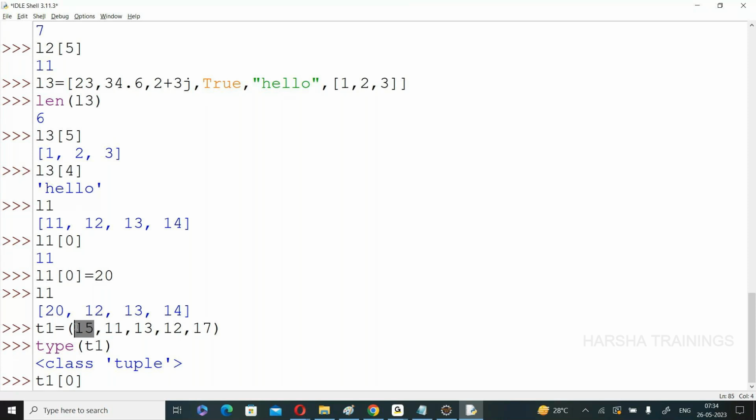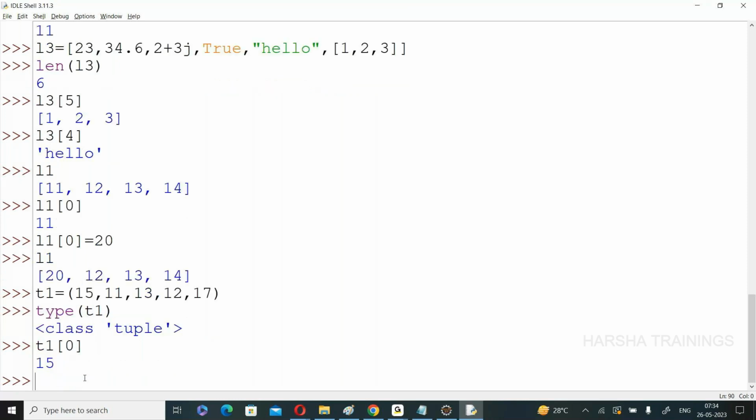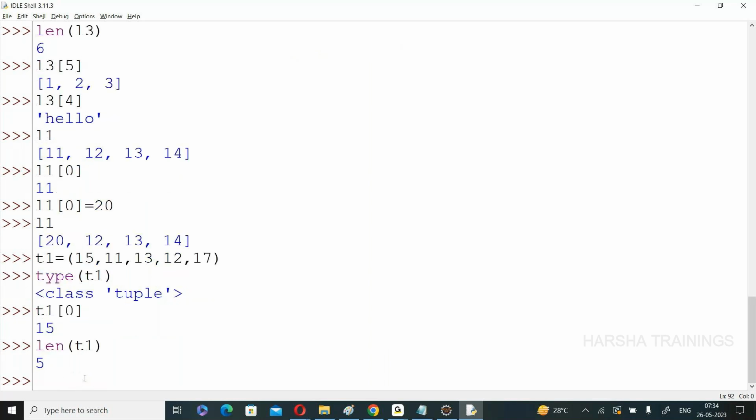And length of T1, LEN, length of T1. So the total is 5 elements. Suppose T1 of -5. What is -5? This is -1, -2, -3, -4, -5, 15.